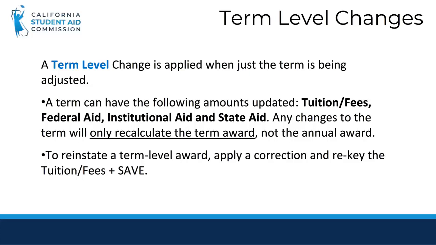Please note, if the campus tries to apply both an ineligible status to a term and a regular payment to the same student, the transaction will reject, even though the payment radio button is used to apply the ineligible status. WebGrants considers this an adjustment, since it is selected from the adjustment reason code field, as we'll see on the next slide. Only one type of transaction is allowed.